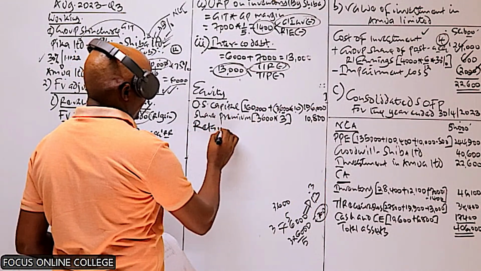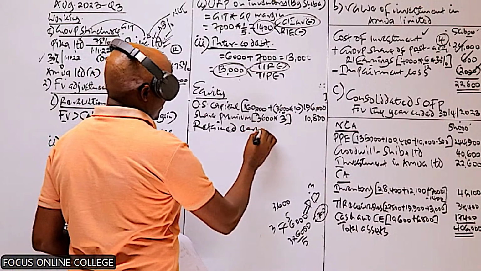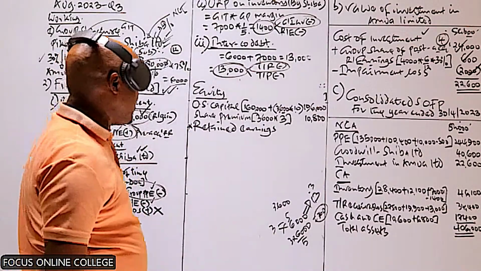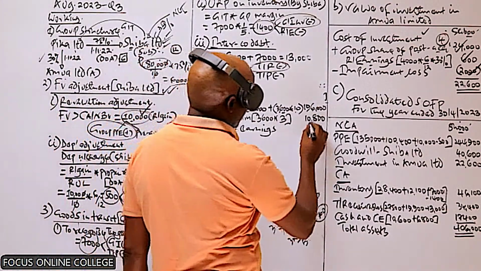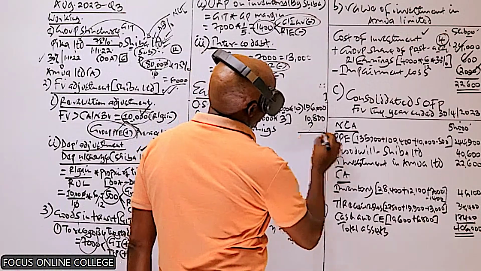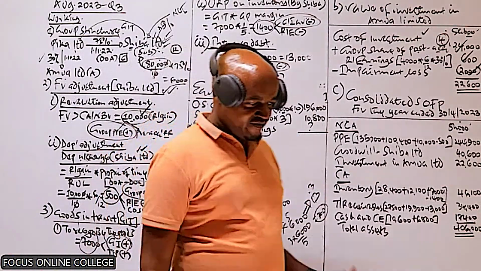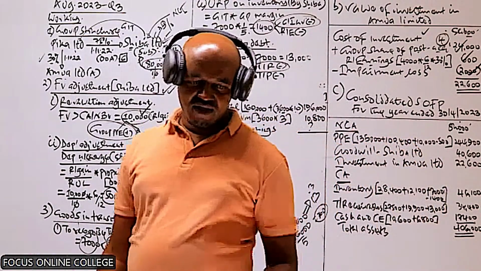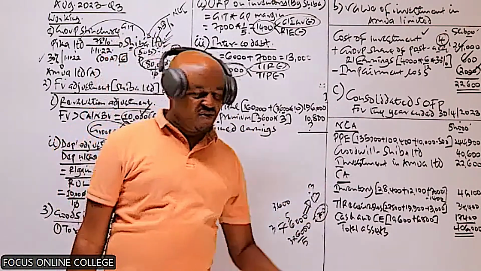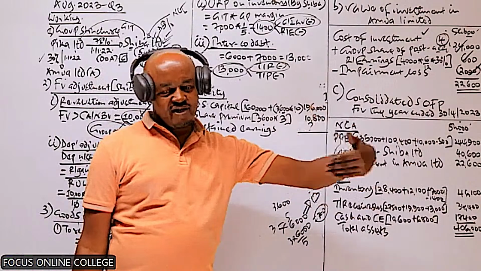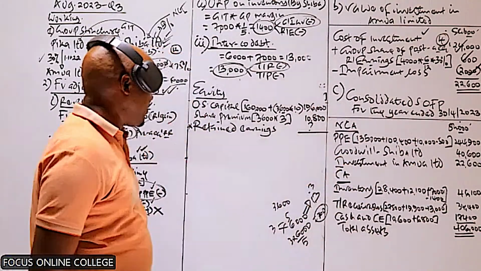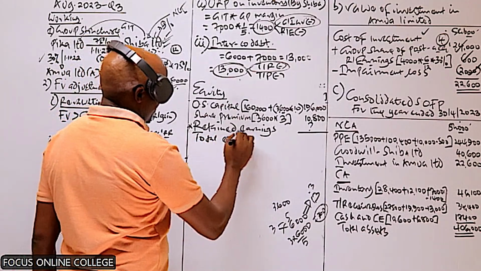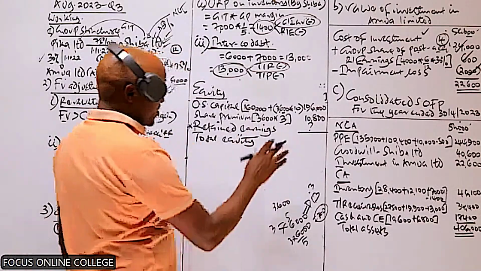Yes. So then from there, there is something we said which must be computed here, which is one of the items which is quite demanding, and that is the retained earnings. And I think moving forward, there are those items. In fact, even in an exam setup, these are items you don't need to compute, like this one, the retained earnings, because by doing this, it's not a must you have to get everything correct. So maybe first of all, you can skip this. If you're going to have some time, we will compute. But this is an item I'll not advise you, even in an exam, never bother yourself computing this.